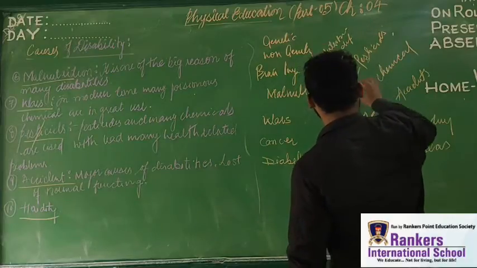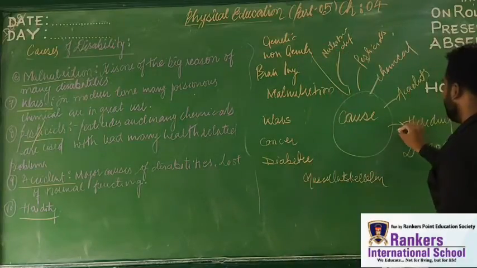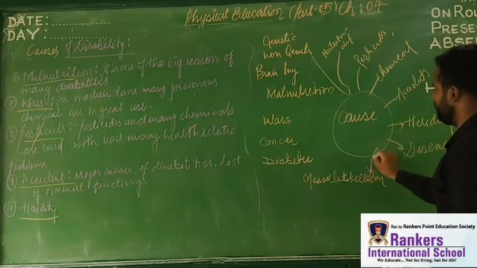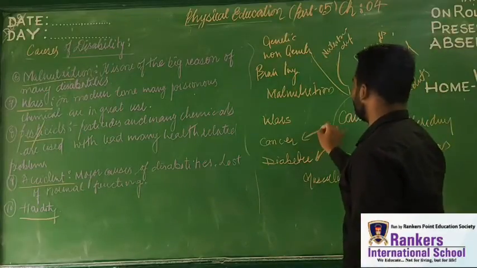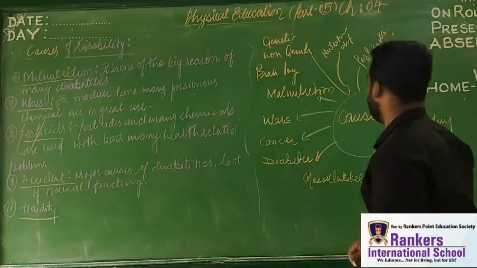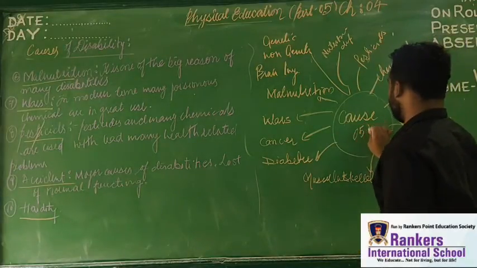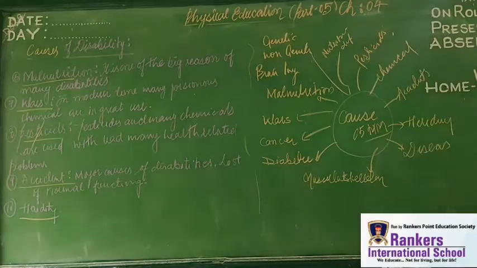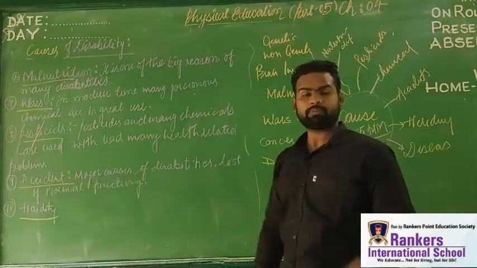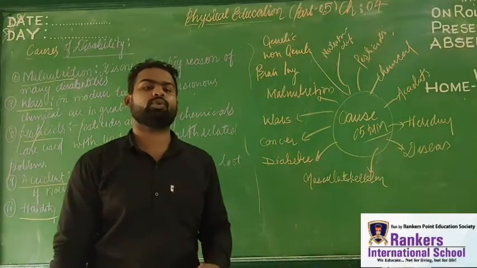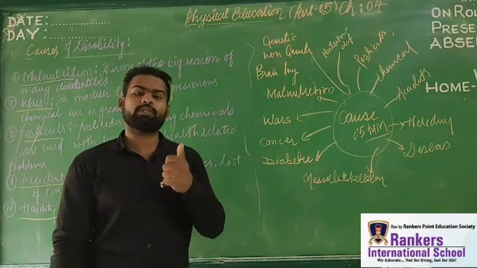So these are some points that we need to keep in mind, because it's a very important topic for our board exam, and definitely we will take 100 out of 100 in boards with this very important question of 5 marks. The topic was causes of disability. I hope you have understood all the 10 topics of causes of disability.